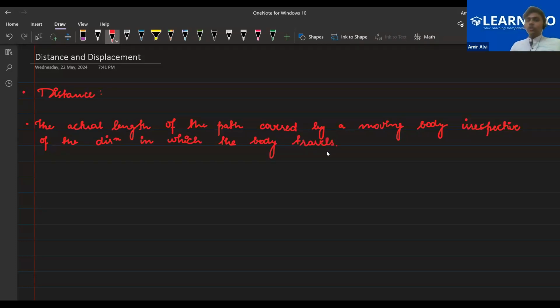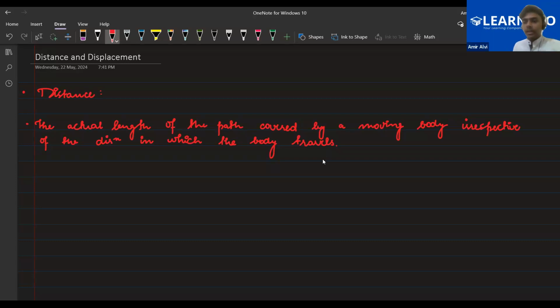So the actual path that a moving body has taken to complete the journey, it doesn't matter in which direction it is moving. You have to add all the directions.